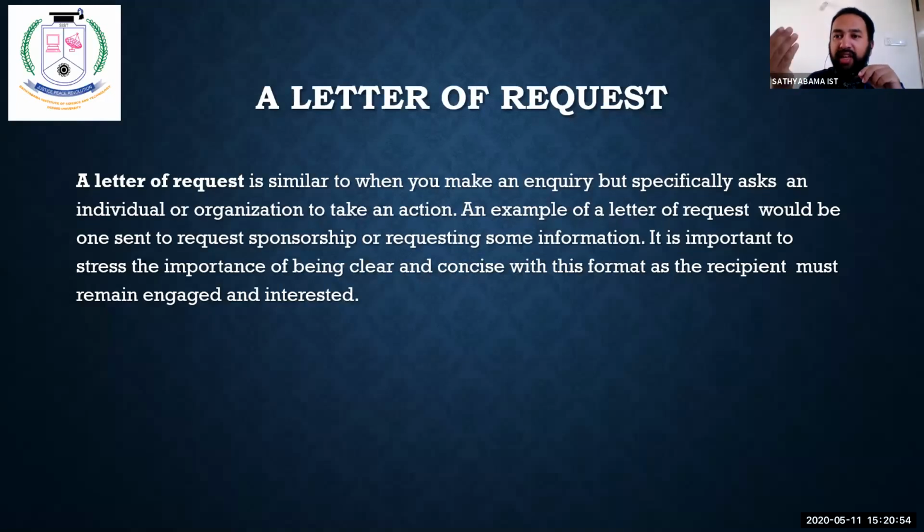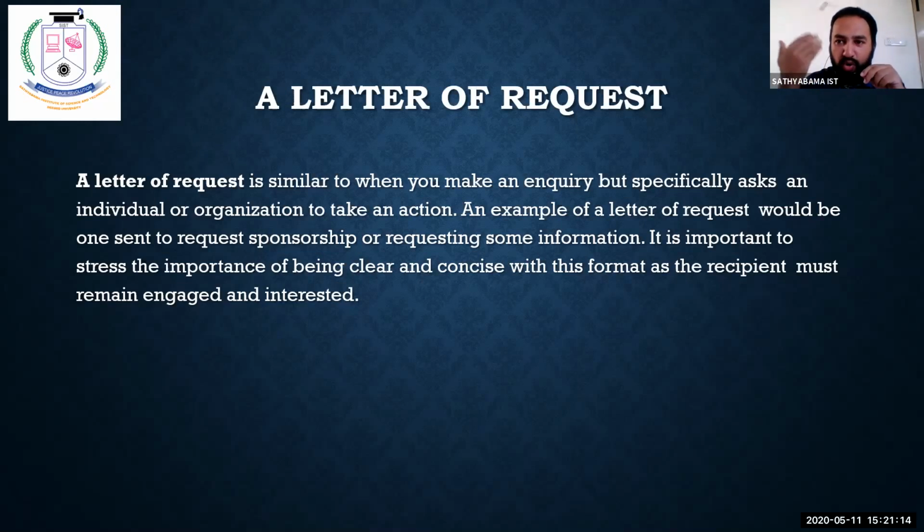I don't want everything. Instead, you send me only these things, and if possible, give me some discount, or give me credit. Maybe in 2 or 3 months, I might pay you back once my business grows. So that is a letter of request, otherwise called a requisition letter.